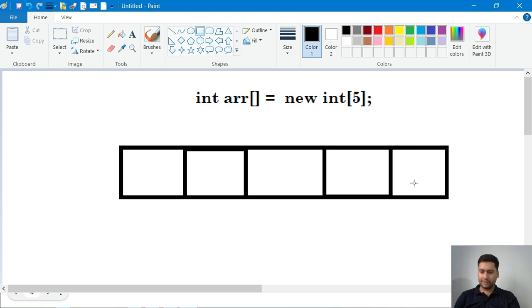So these 5 blocks will be created first, and this is nothing but an object, so it's an object also.